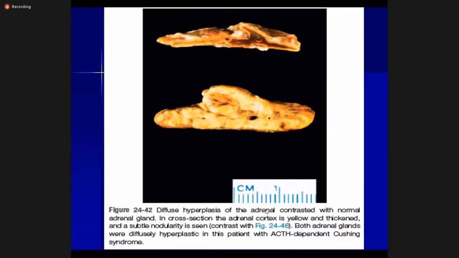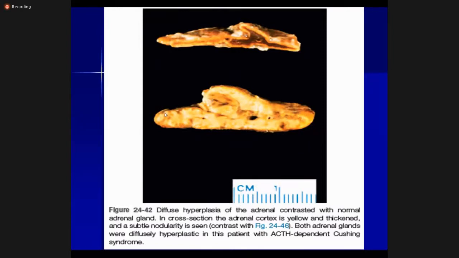This is a picture of hyperplasia of the adrenal gland. Compare it with the normal adrenal gland. The normal adrenal gland is like this. You can see the cortex and the medulla, whereas in the hyperplasia of the adrenal gland, you can see there is hyperplasia of most of the adrenal cortex. Medulla can still be seen here.